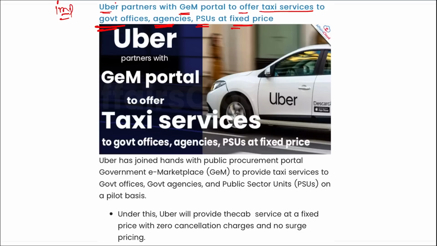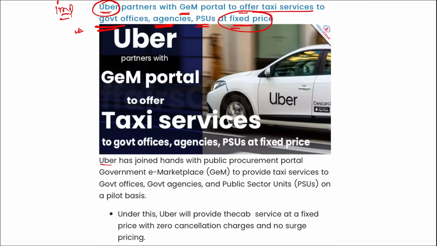and we know that in government offices there are multiple cars for the people, the government officials who are working there, to go from one location to another, or for pick and drop services provided by the government during odd hours. Correct? So in order to fulfill that demand, it is your Uber that has partnered with these government offices, agencies, and PSUs, and they will be providing them with the ride at a fixed price.